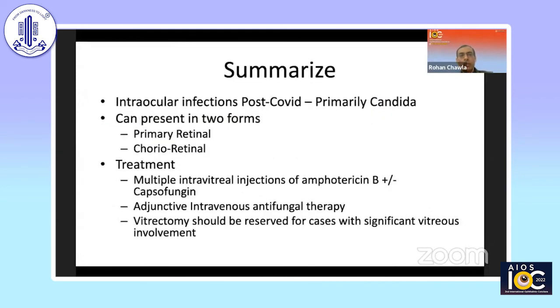Just to summarize, what we saw post-COVID, the intraocular infections were mainly fungal and that too Candida, and it can present in 2 forms, a primary retinal or a chorioretinal form. The treatment should not be only intravenous antifungal therapy, but a combination of intravenous therapy with intravitreal injections. Voriconazole we found not to be that effective as it also has a shorter half-life. Since these cases probably need multiple injections, just amphotericin B or a combination of amphotericin B with caspofungin would probably be the treatment of choice.